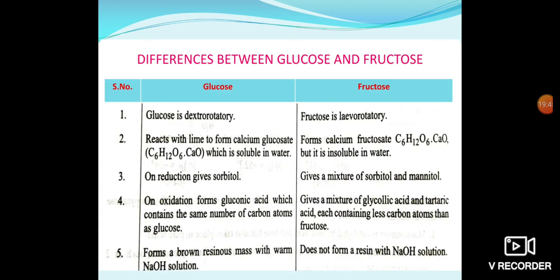Then the fifth one: glucose forms a brown resinous mass with warm sodium hydroxide solution, whereas fructose doesn't form any resin with sodium hydroxide solution. These are the five differences between glucose and fructose.